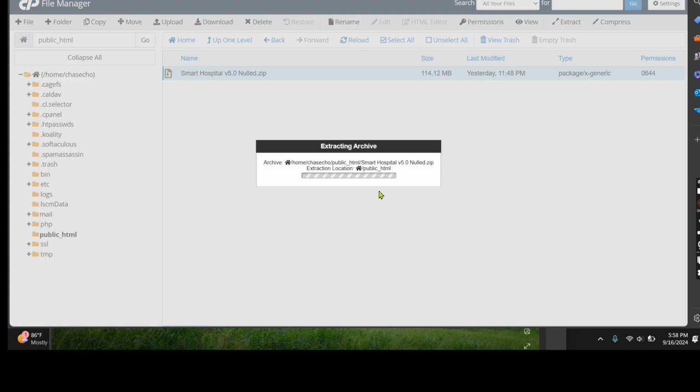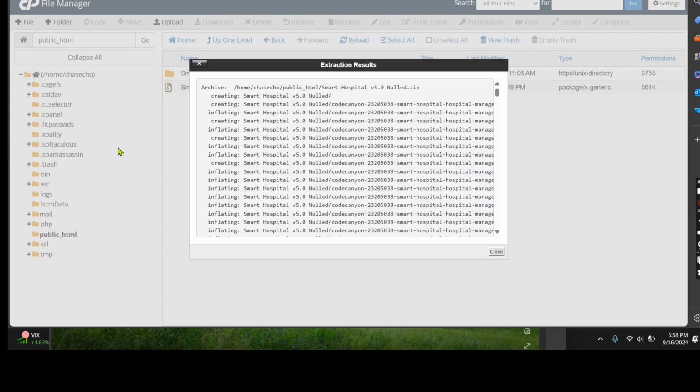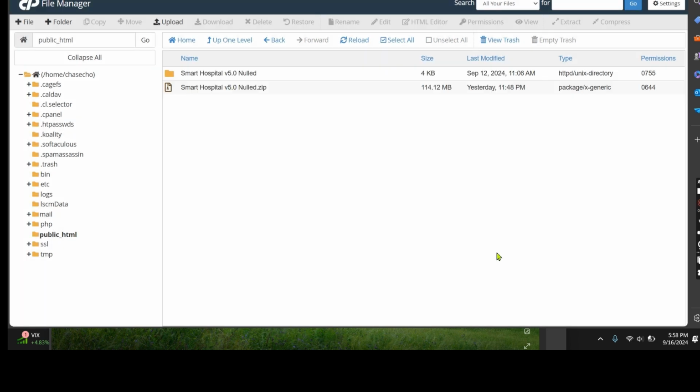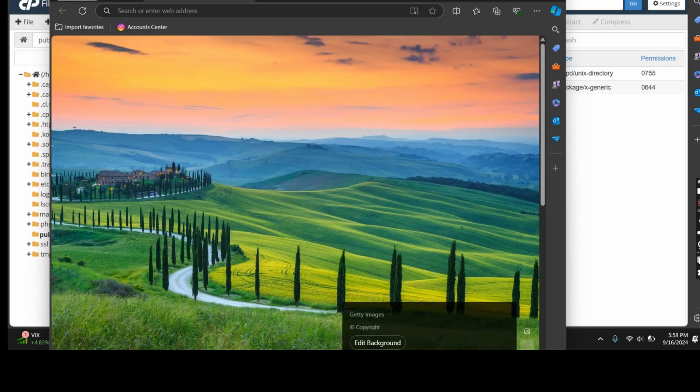Extract it. Let's just wait a little while so that it finishes extracting, so we can start the installation process. Alright, as you can see, the script has been extracted.